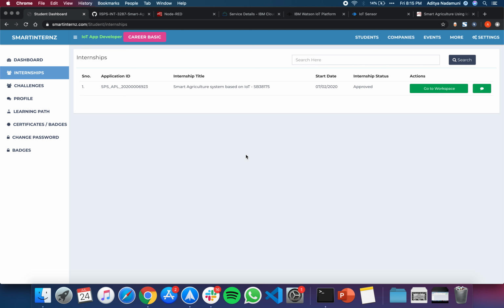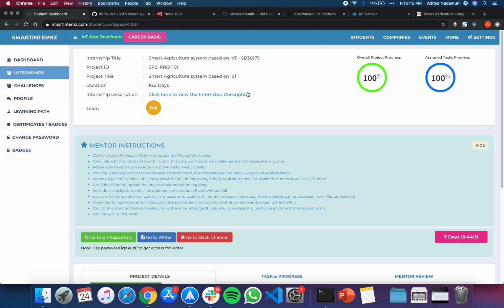They have provided us a smart interns platform where the project details can be seen. So you have to go to this workspace. Here you can see that the internship title, project ID, etc. are given here. Their overall statistics and progress can be seen through these progress bars.